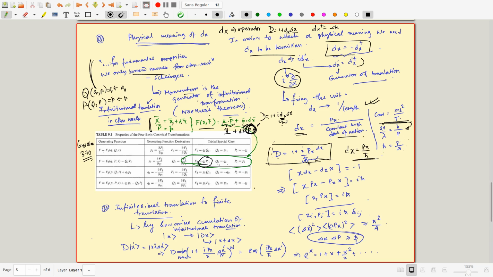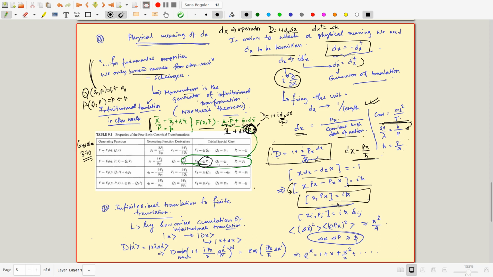Okay, so now that you have called it a momentum, let me use this relation and plug in the momentum here. So this is my momentum px by h bar, and then I lead to this kind of a commutation relation. So that is the famous commutation relation of x and px. The x operator and the momentum operator, which is a generator of translation in x, are related by [x, px] equal to i h bar.